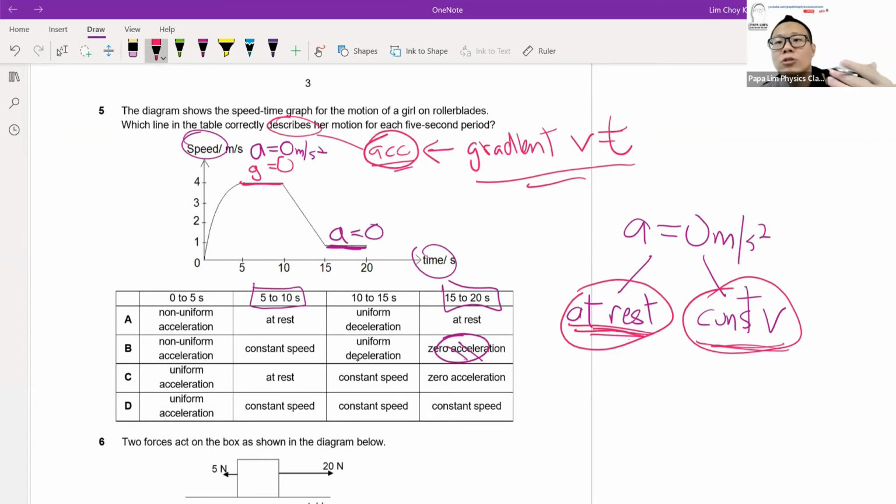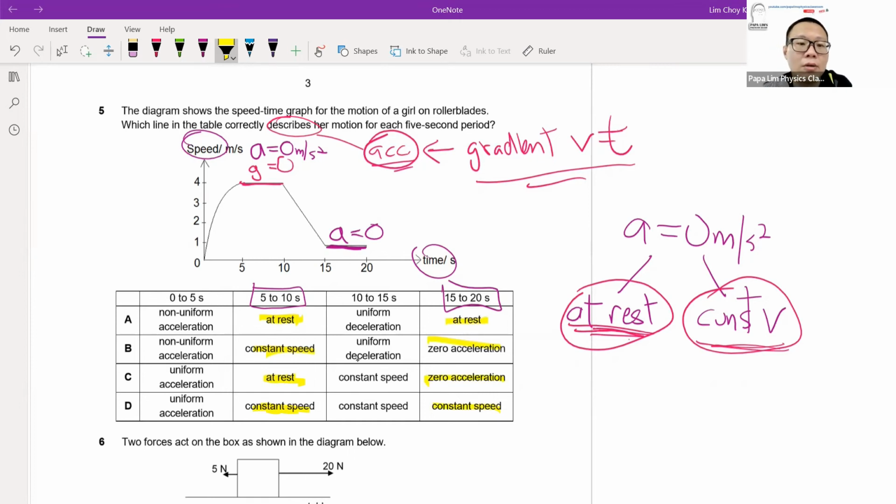And this, in fact, is what we know as Newton's first law. For this case, we are looking at the possible answers. We could be between these two segments, 5 to 10 seconds and 15 to 20 seconds. It could be at rest, because A equals 0 could be at rest. A equals 0 could also mean constant velocity. So if you look at the aspect A equals 0, all four choices are possible.